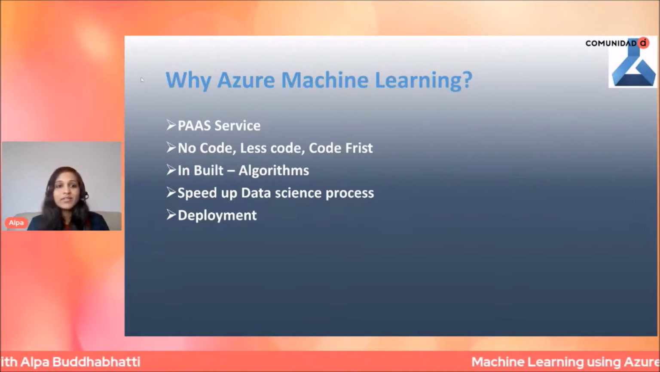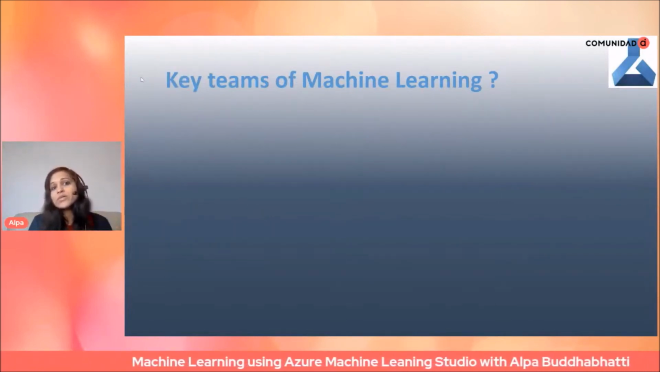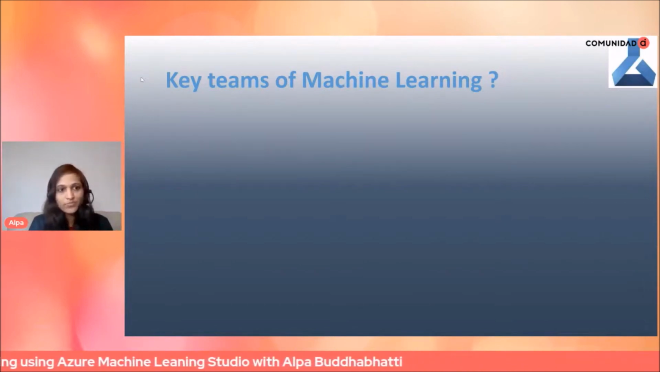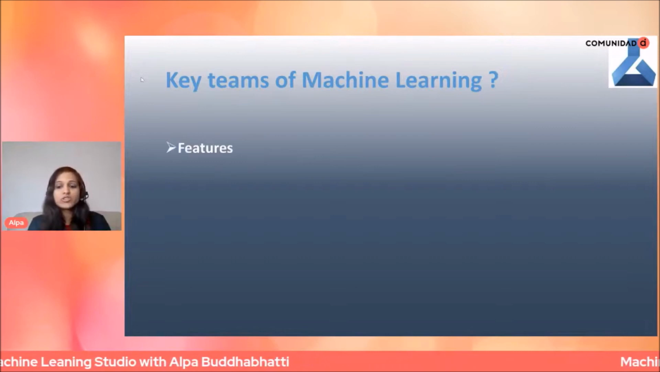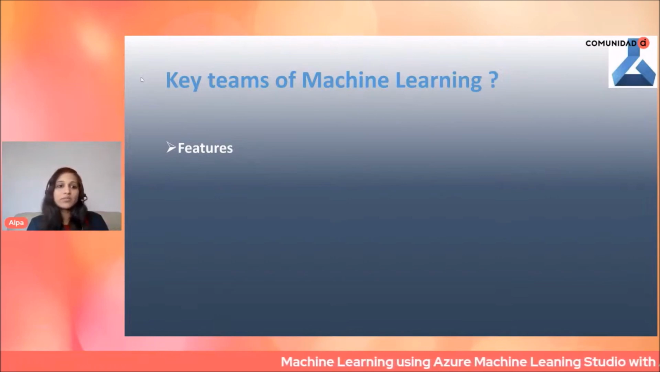So let's start with the next topic, which is the key terms of machine learning. For any machine learning, these are the basic key terms, which are very, very simple. So let's start with features. A feature is like an input column, or we can say an independent variable.